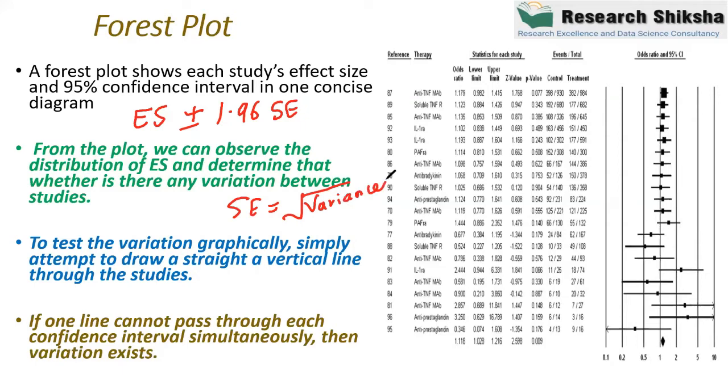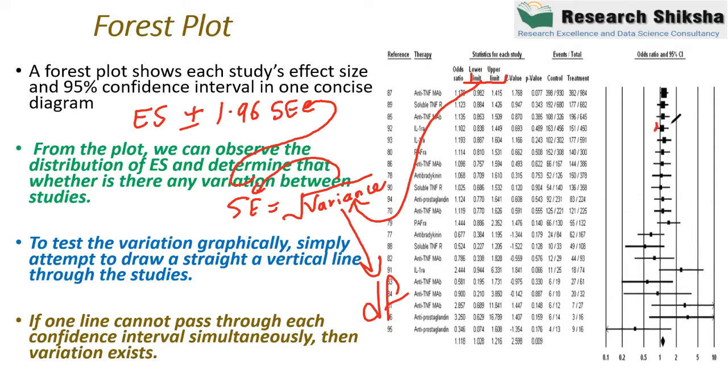I hope you understand that on the basis of the variance, we calculate the standard error. The standard error will influence the upper limit and the lower limit. So where are the upper limit and lower limit actually coming from? They come from the variance. And where is the variance calculated from? Degree of freedom. You can see this is the upper limit, this is the lower limit, and in all the cases we have a lower and upper limit, and these come from the degree of freedom, or in simple language, sample size.